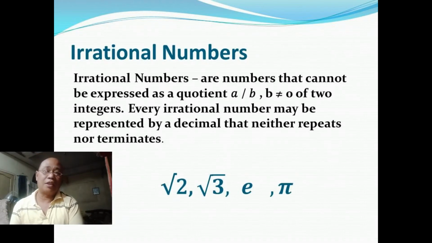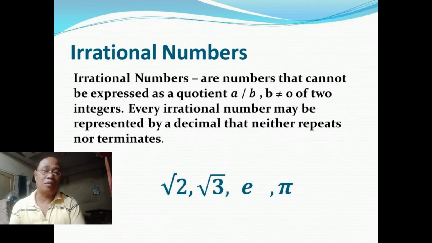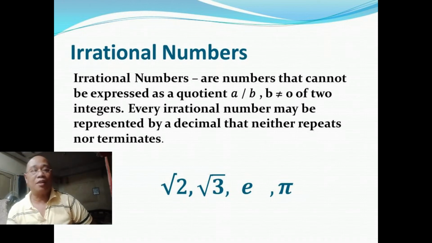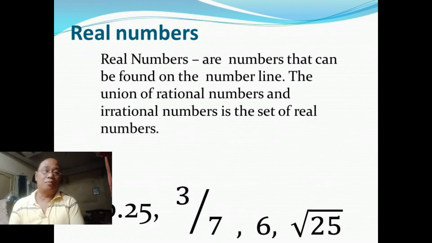Then those numbers na hindi naman natin ma-express as a quotient of two integers, we call irrational numbers. Ano mga numbers yun? We have square root of 2, square root of 3, pi. Tawag sa kanila ay irrational numbers. Then if we combine rational at saka irrational, ang set of numbers na ma-form natin ay tinatawag nating set of real numbers.